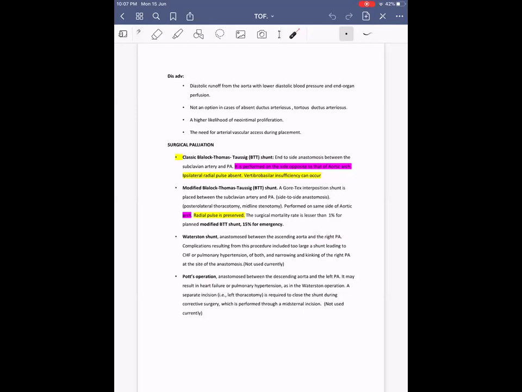RVOT stenting gives better blood flow to both the lungs. The advantage of RVOT stenting over a BT shunt is that it provides blood flow to both the lungs. As a result, the growth of pulmonary arteries can be achieved on both sides. With a BT shunt, we connect to only one of the pulmonary arteries, so there will be preferential blood flow to one lung, and the other side pulmonary arteries may not grow well. That is one reason they mention. Plus, they distort the pulmonary artery anatomy. Even at the site of anastomosis, pulmonary artery stenosis can happen.